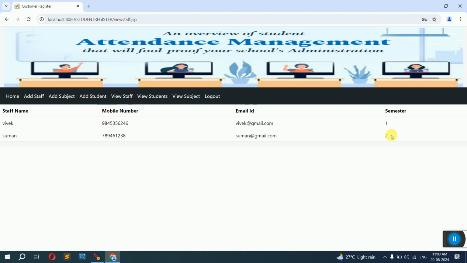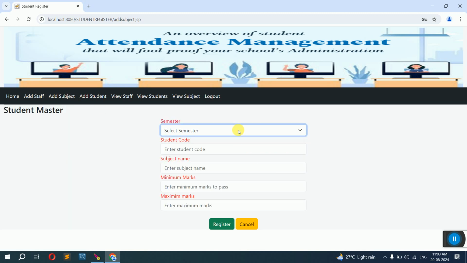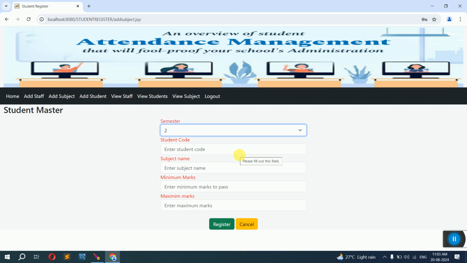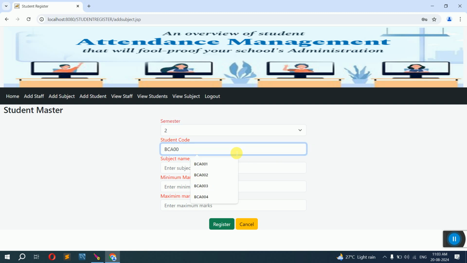Since most of the students are in the first semester, I'll log in as first semester staff, but I'll show you how it works. Next, add subject. In add subject, you have to select for which particular semester you are adding the data. For first semester, I have already added, so we'll go with the second semester. Say the subject code will be BCA 2001. Then which subject it is? Say we will have data.